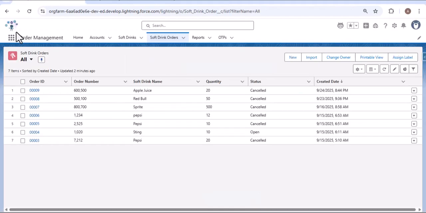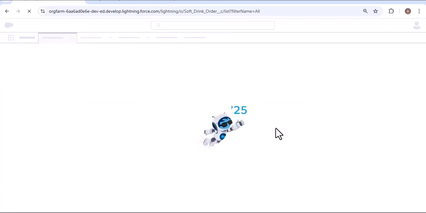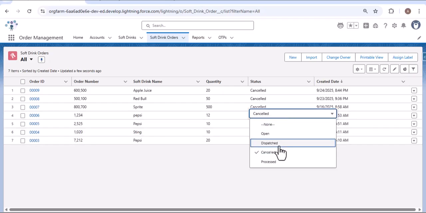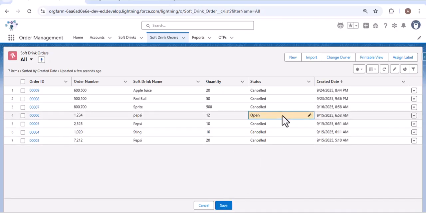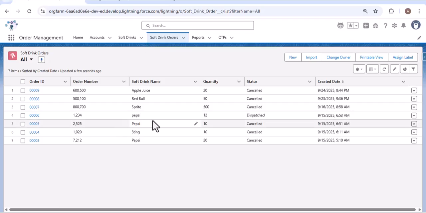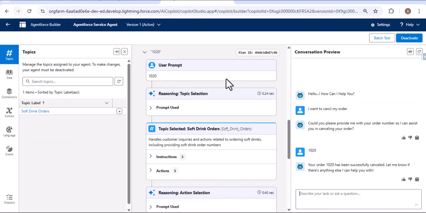So again let me navigate to the object. This time I am changing the status of order number 1, 2, 3, 4. You can select any order status. Let me save this one. Now the status of order number 1, 2, 3, 4 is dispatched. Let me navigate to the agent builder. Again we will start a new chat.